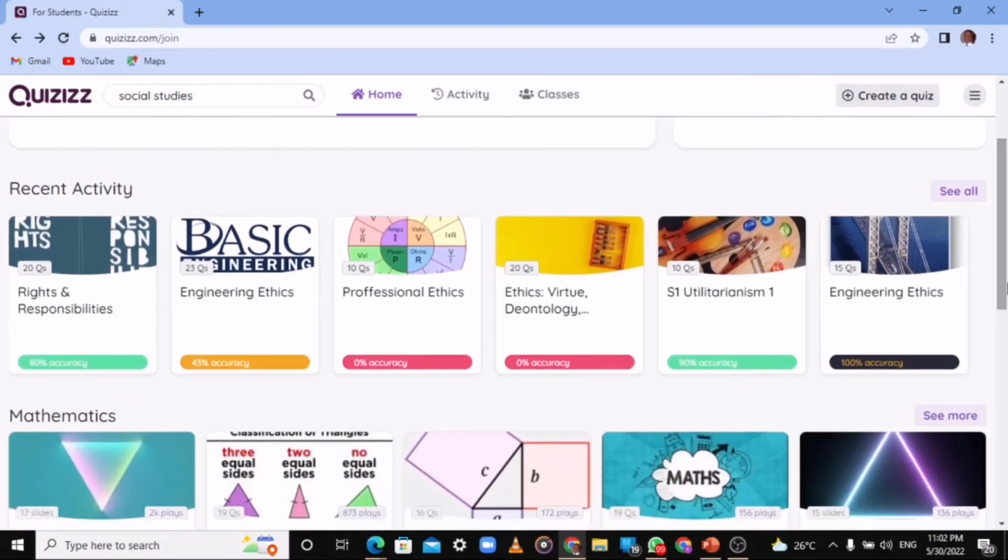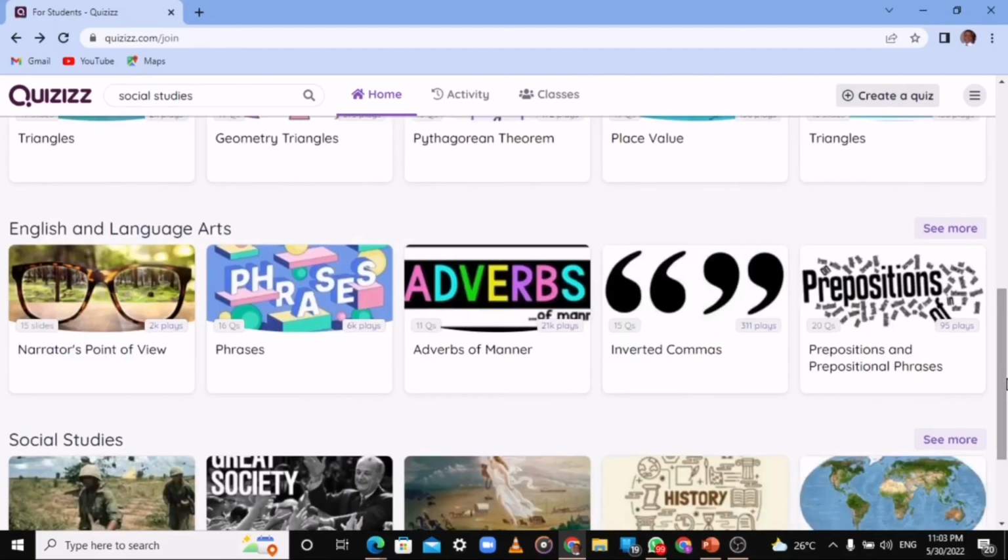I did rights and responsibility, engineering ethics, professional ethics, virtue, all this. And it's not only that. I told you this is not only for university or SHS or JHS. It's from kindergarten to, I don't know, emeritus.